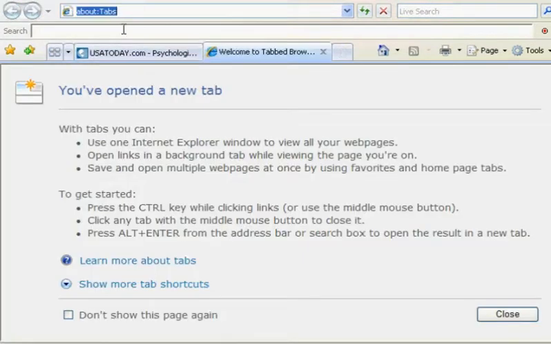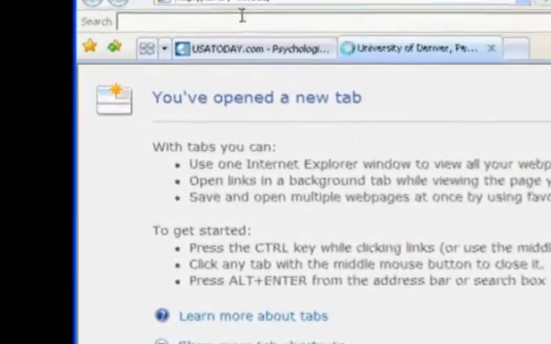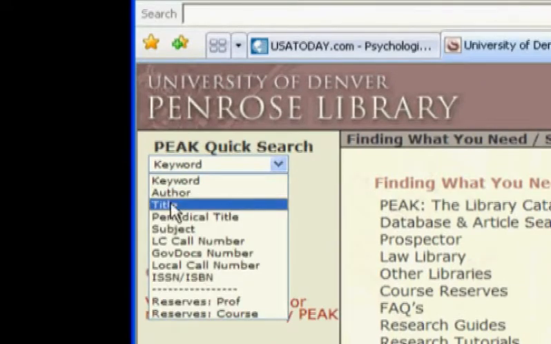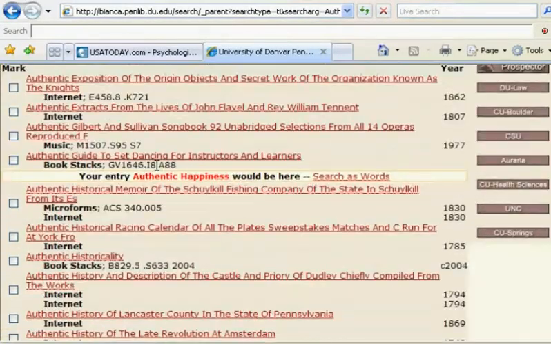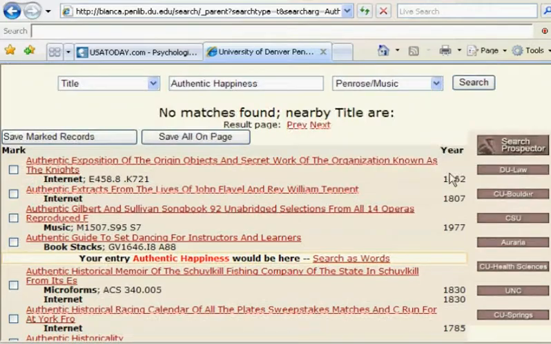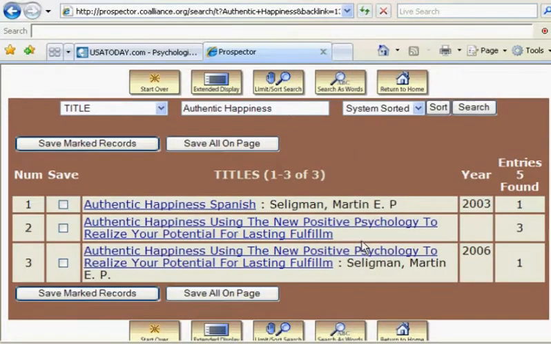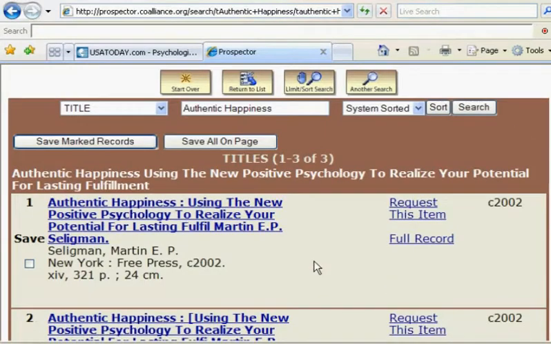What we're going to do is copy it, open up a new tab, go to the library website at DU, and do a title search for the book, Authentic Happiness. Okay, the options come up, and lo and behold, the library doesn't have Authentic Happiness. But over here is Prospector, and Prospector works by allowing you to search all the local libraries, and you can get the book requested. So let's click on this book and see if we can request it.